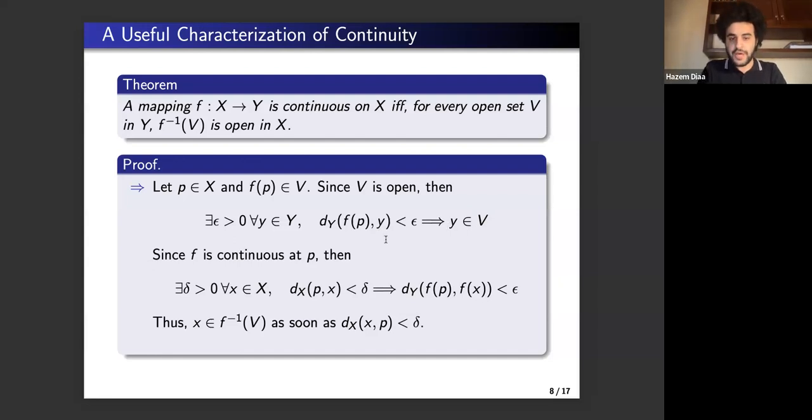Now, by continuity of f at p, we can find a delta such that for all elements x in X, if the distance between p and x is smaller than delta, then the distance between f of p and f of x is smaller than epsilon. But then notice that once this hypothesis is achieved, if we replace f of x here by y, then the following result follows, which is y as an element of V. But applying f inverse to both sides, we would see that x is an element in the inverse image of V. But then this is precisely what openness would be, because here we would have that the delta neighborhood of p is a subset of f inverse of V.